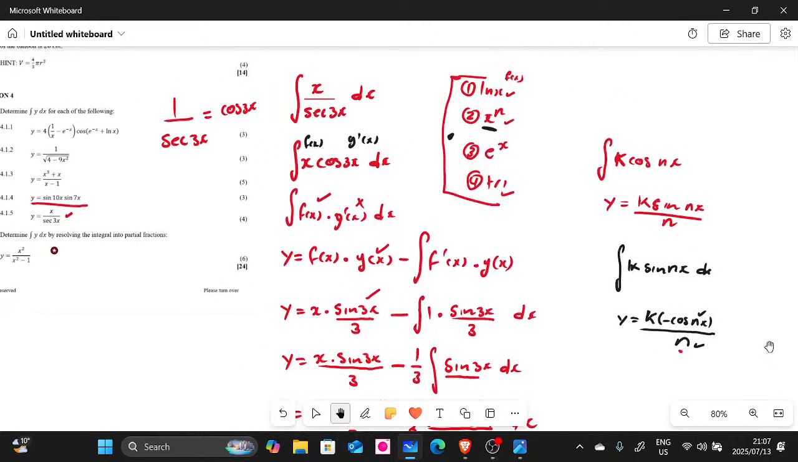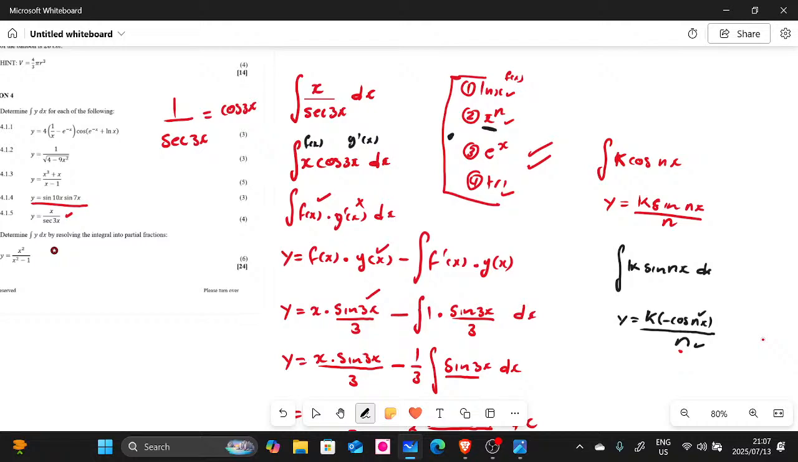The tricky part here was 1 over sec 3x. You're supposed to change that into cos 3x. Then you'll be doing by parts. And also, don't forget the list of priority functions there. Remember, the first one should be the one that has f of x.